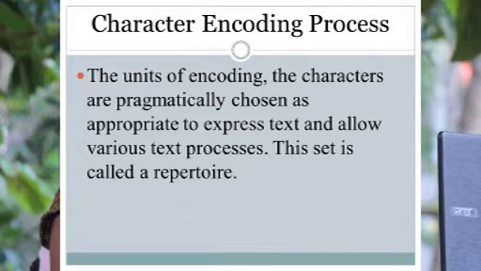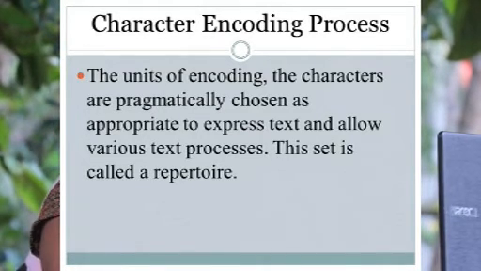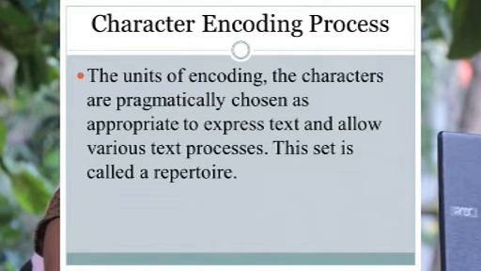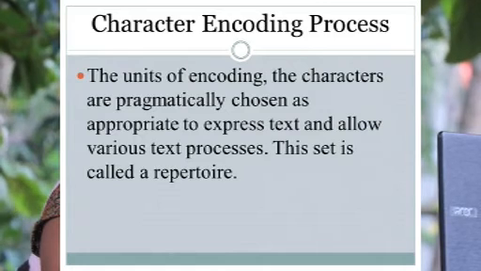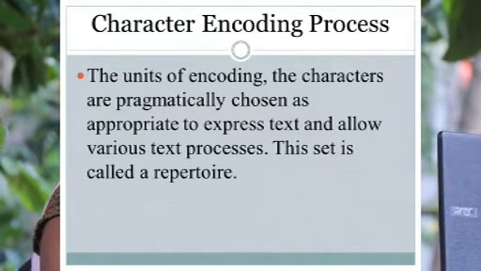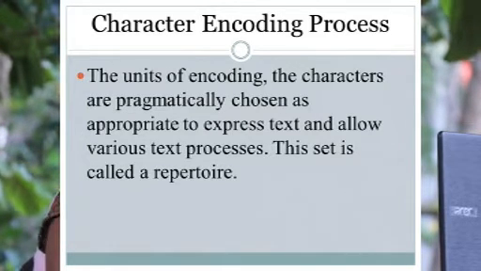So these are the main points relating to the character encoding process. I think all of you got the idea about what the character encoding process is. I told you that the repertoire is very important. The units of encoding, the characters, are pragmatically chosen as appropriate to express text and allow various text processes. This set is called the repertoire, and you assign a unique code to each element of the repertoire.